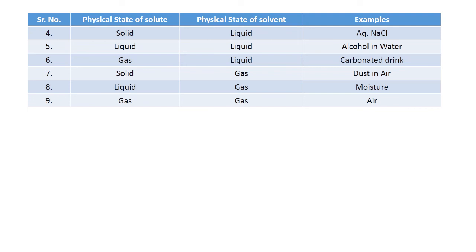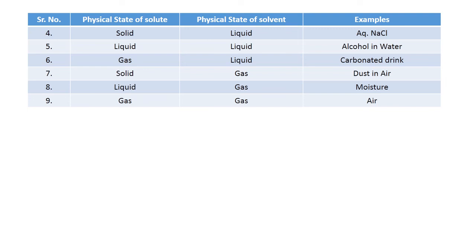The eighth type is liquid in gas. That is, a liquid solute is mixed with a gaseous solvent. An example is moisture. We know that fine drops of water are present in air which cannot be seen by naked eyes, and there is a homogeneous mixture of water drops and air. Therefore it is an example of liquid in gas.